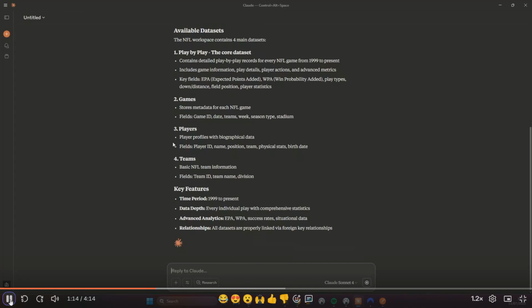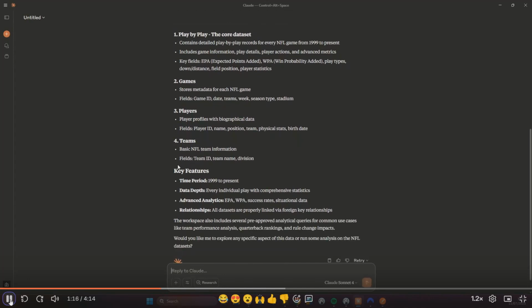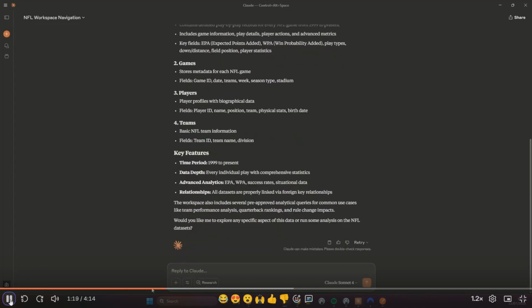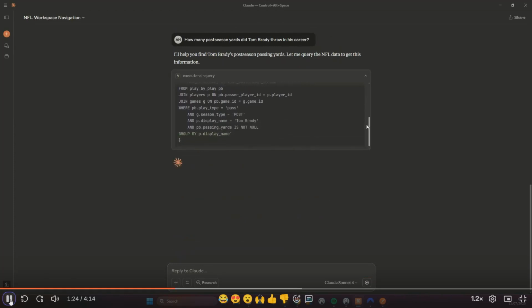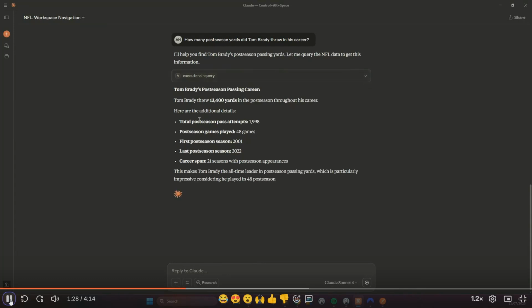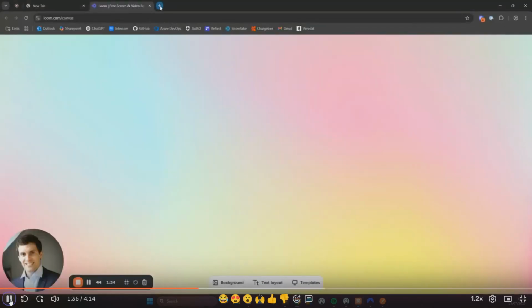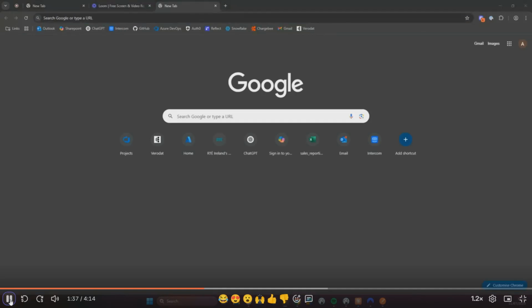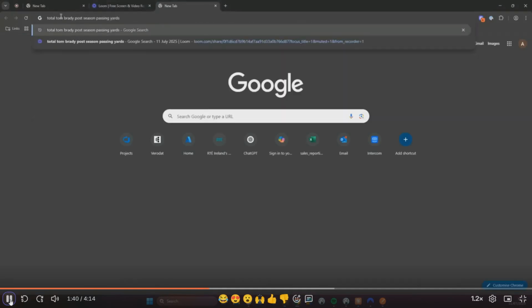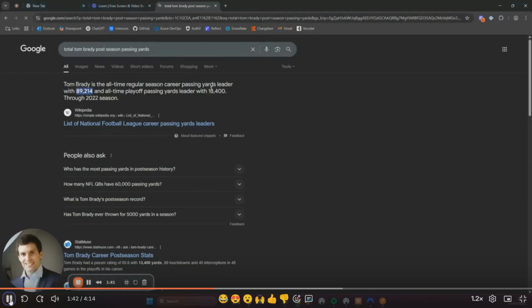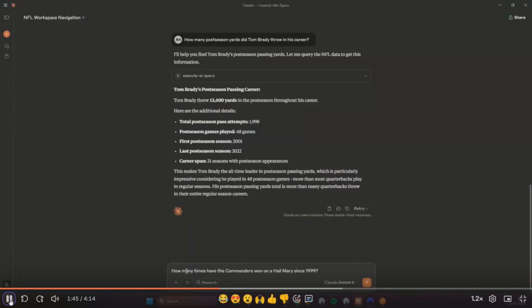So this is Claude Desktop, which allows you just to see what we have in that data set, explains exactly what that data is, and then we can ask a specific question like how many postseason yards did Tom Brady throw in his career, and it comes back with the answer. We can compare that to what we have online. So is that the correct metric, 13,400? Typing into Google, we see, yes, 13,400 is actually bang on.